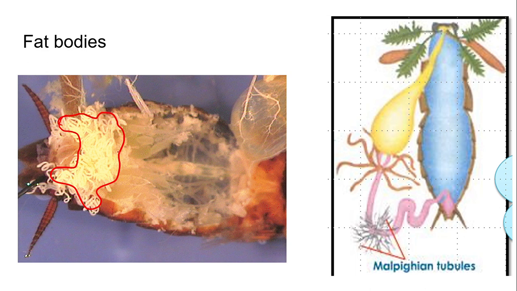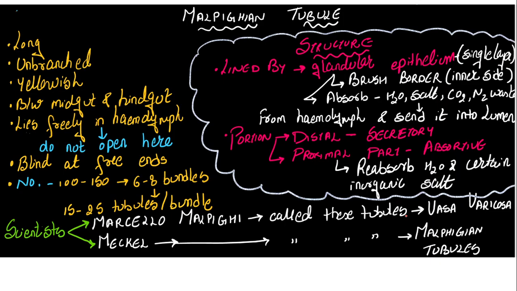Now, here you can see this white colored noodle-like structure over here. This is nothing but your fat body, which is present just below the body wall. And here you can see the Malpighian tubule. Do you remember anything? In the digestive system we studied where it is present: in between the midgut and the hindgut, right?